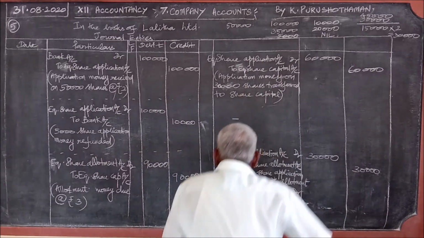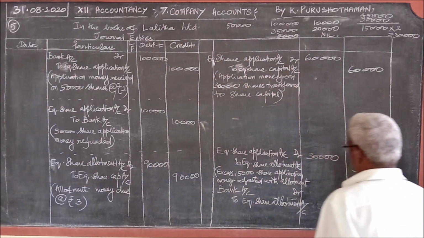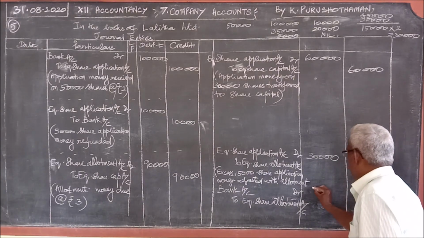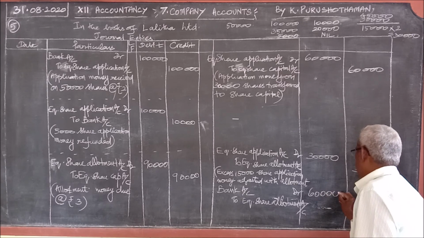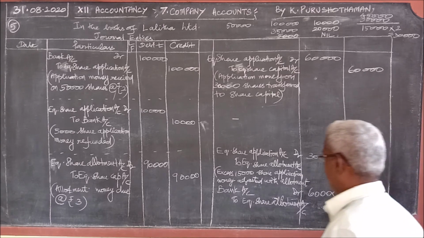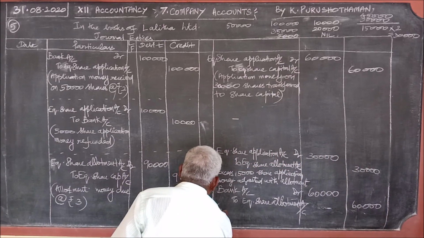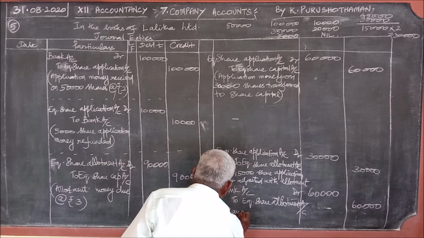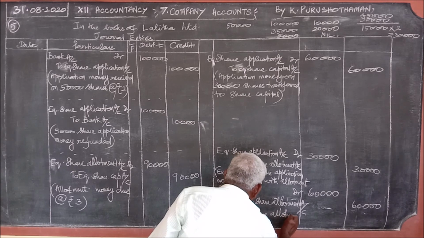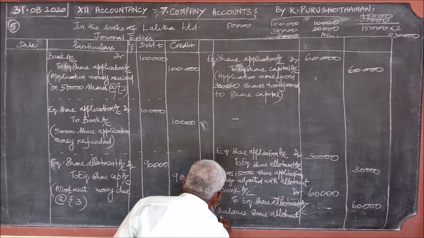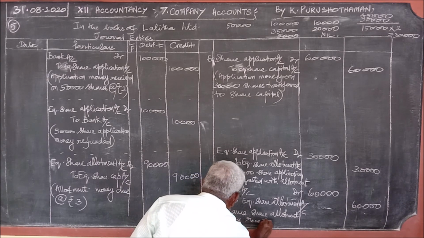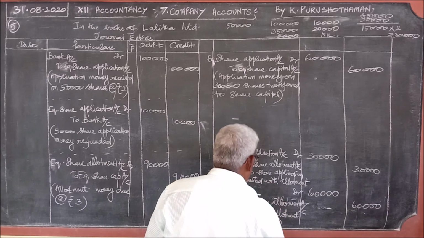And from 90,000, 30,000 application money is adjusted with allotment. Therefore, balance 60,000 only will be received from the shareholders. So, what should be the narration? Balance share allotment money received. Share allotment money received.